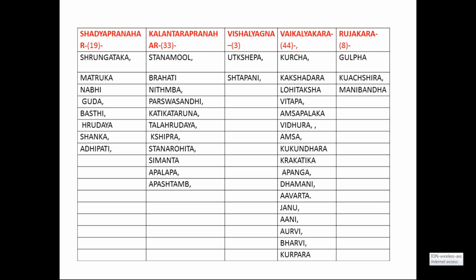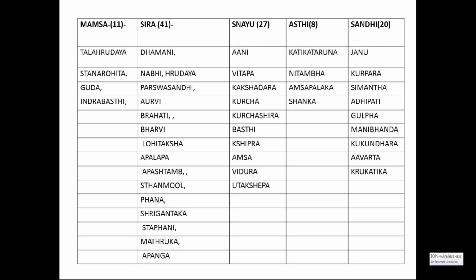Okay. The next classification is on the basis of structure. If you look at the definition of Marma, it explains Mamsa, Sira, Snayu, Asti all together; when all these join, that junction is called Marma.